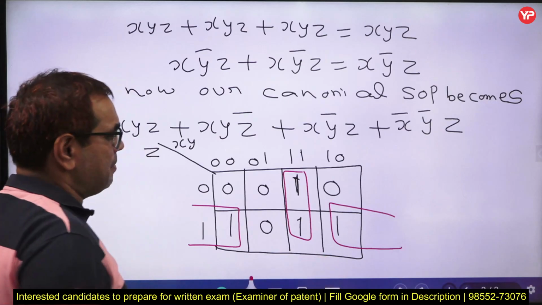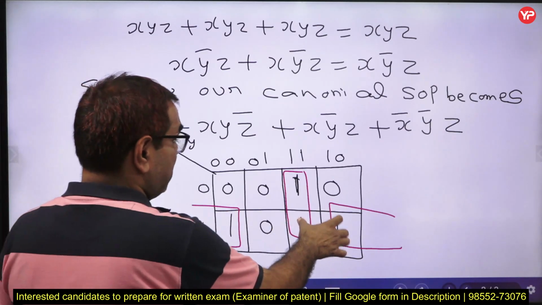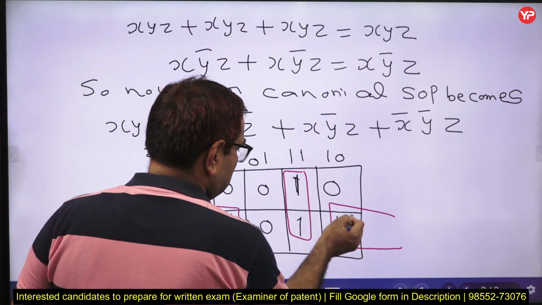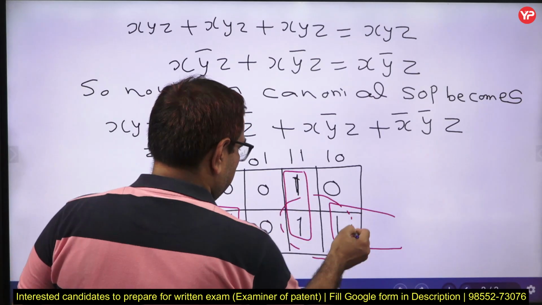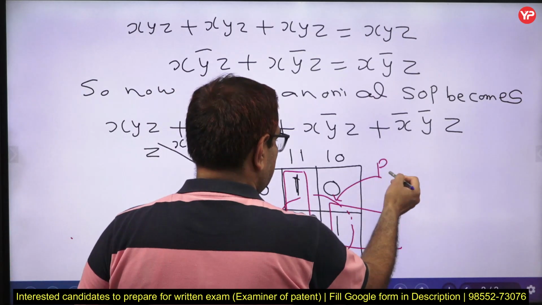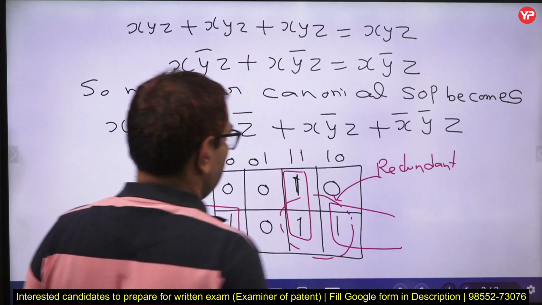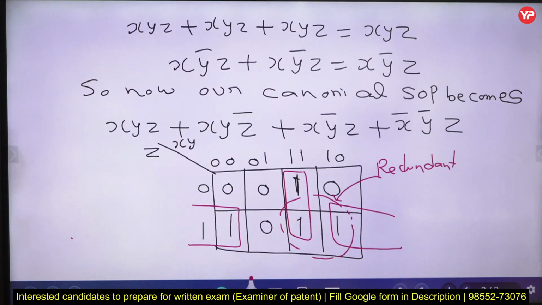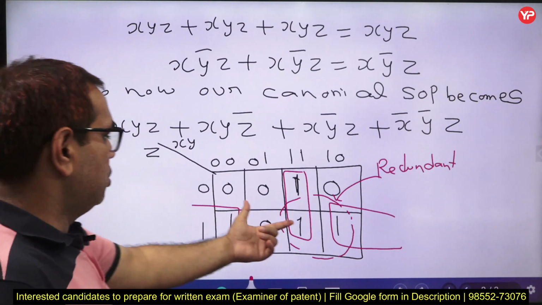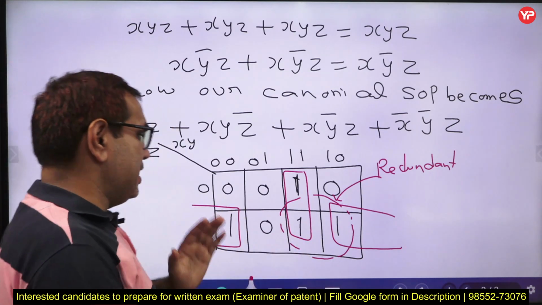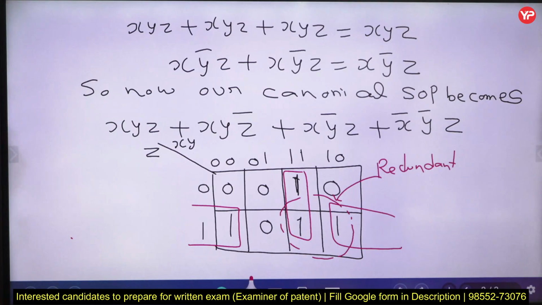Both are essential prime implicants. So this will become redundant, and we can write here that this will be redundant. In the minimum expression, we need not write this redundant group. So we have only 2 pairs, so we will write only 2 product terms.